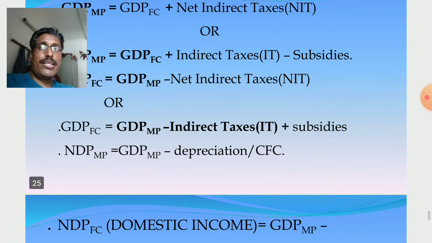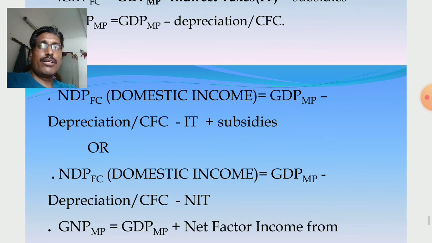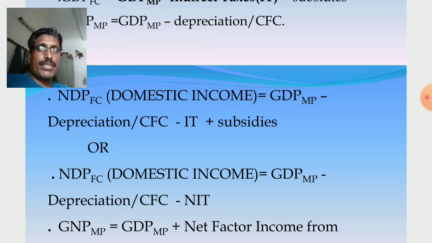Similarly, NDPmp is GDPmp minus depreciation. Domestic income, you see, is NDPfc. Suppose GDPmp is given and we calculate NDPfc. So with GDPmp given, G to N, gross to net, depreciation is subtracted. Then GDPmp is market price, so convert to factor cost: NIT subtracted, or indirect taxes subtracted and subsidies added.